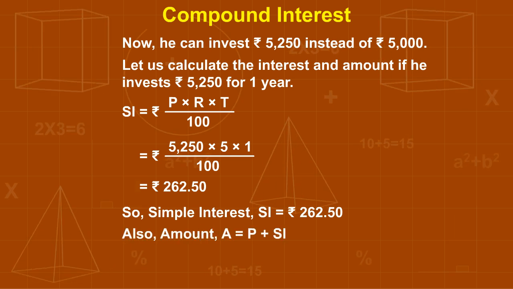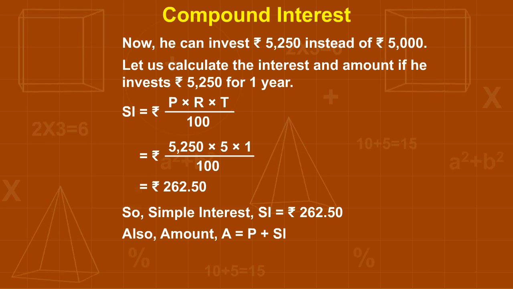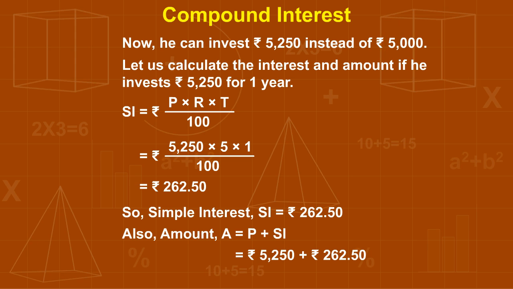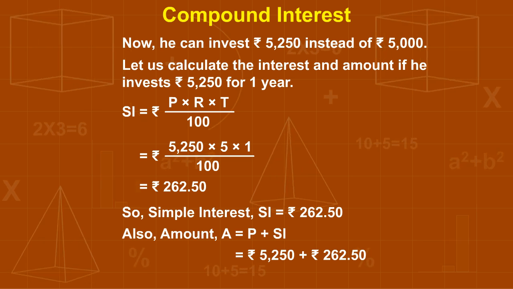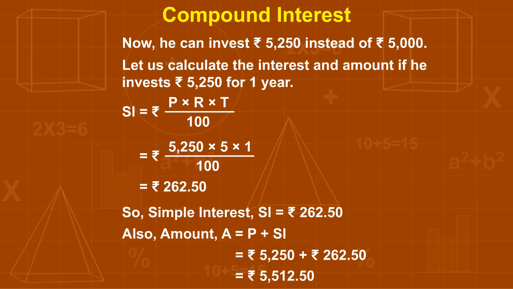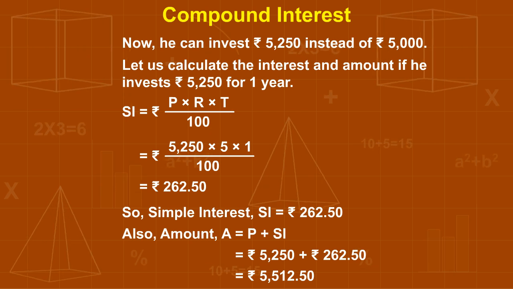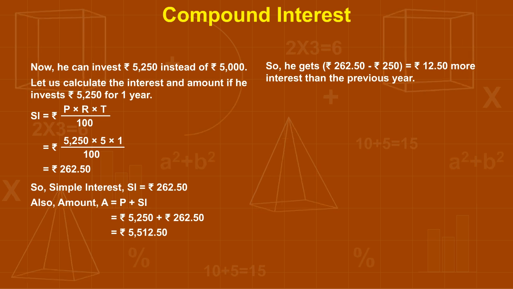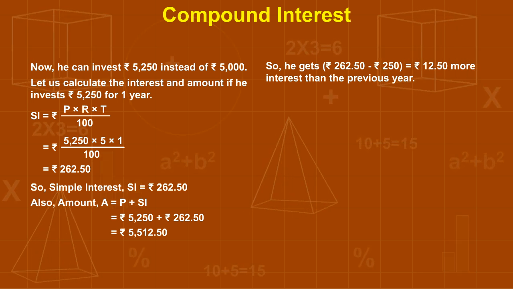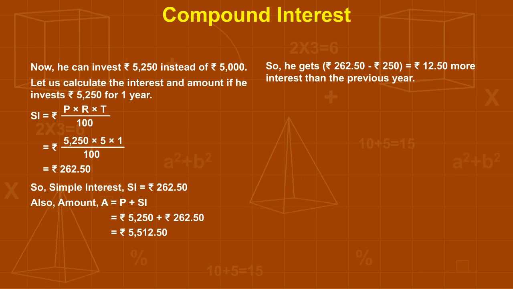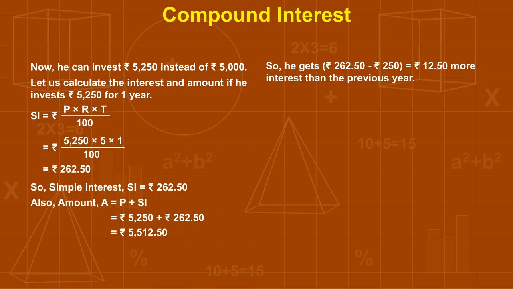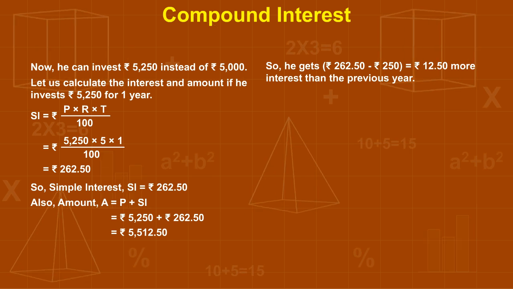Also, amount is equal to principal plus simple interest is equal to rupees 5250 plus rupees 262.50 is equal to rupees 5,512.50. So he gets rupees 262.50 minus 250 is equal to rupees 12.50 more interest than the previous year.